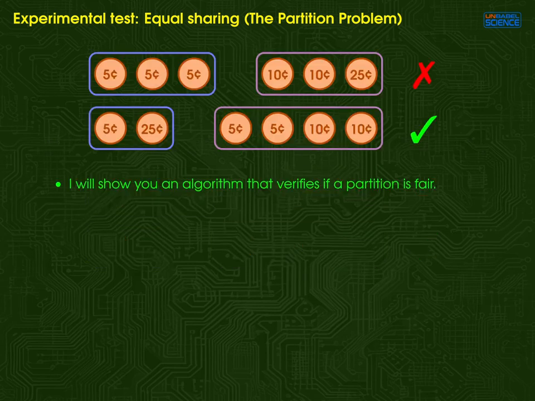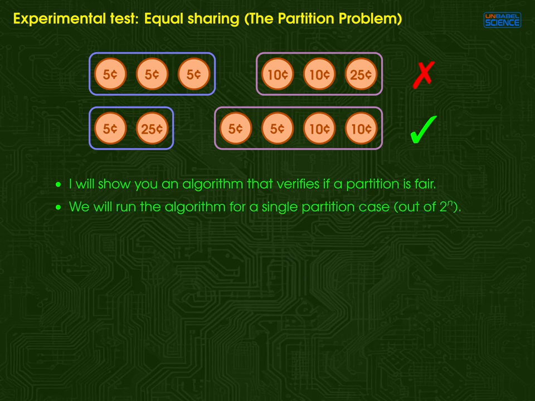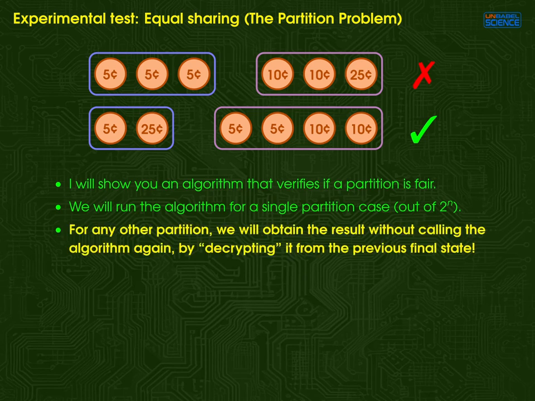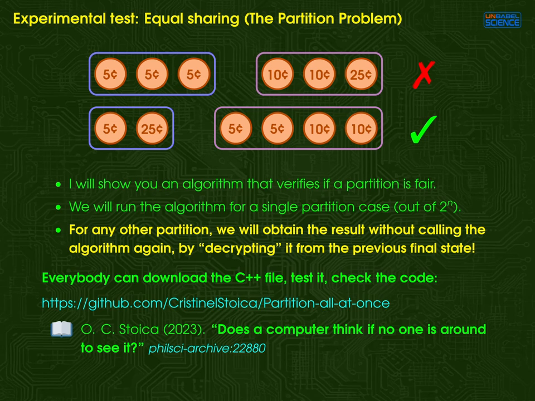I will show you an algorithm that verifies if a given partition is fair. We will run the algorithm to verify a single partition out of 2 to the power of n. For any other possible partition, we will obtain the result without calling the algorithm again, just by decrypting it from the final state obtained from verifying a single partition. Everybody can download the C++ file from GitHub, test it, and check the code. The algorithm is explained in this paper.